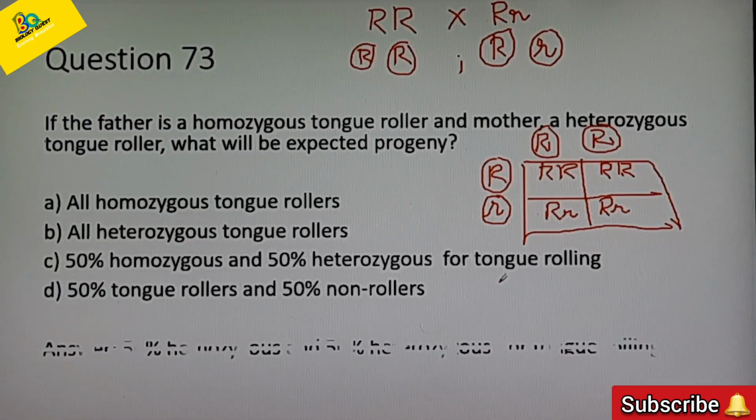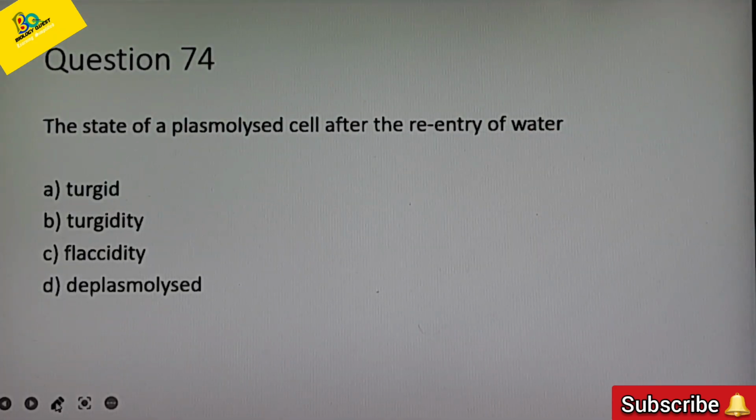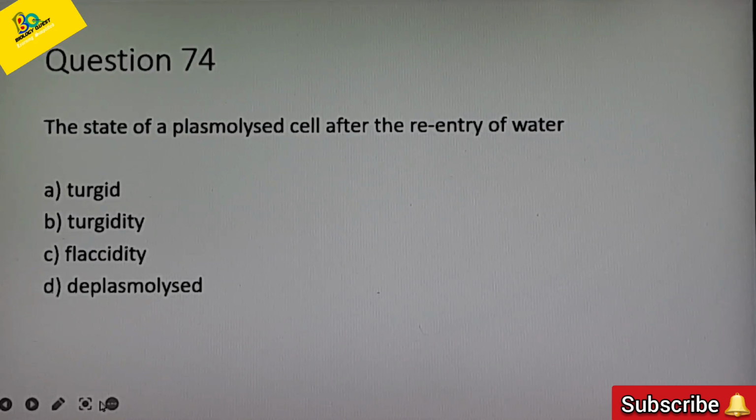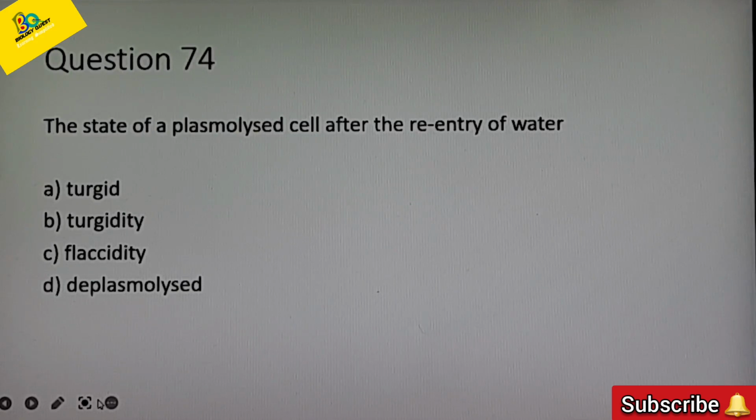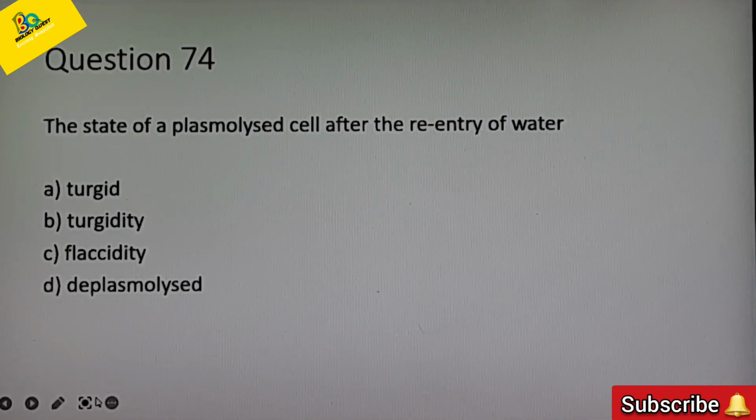Hope it is clear to all of you. Next question: the state of a plasmolysed cell after re-entry of water. Options are A, turgid; B, turgidity; C, flaccidity; D, deplasmolysis. We have discussed a similar type of question before. When a plasmolysed cell is placed in water, endosmosis takes place, re-entry of water takes place and the cell swells up.